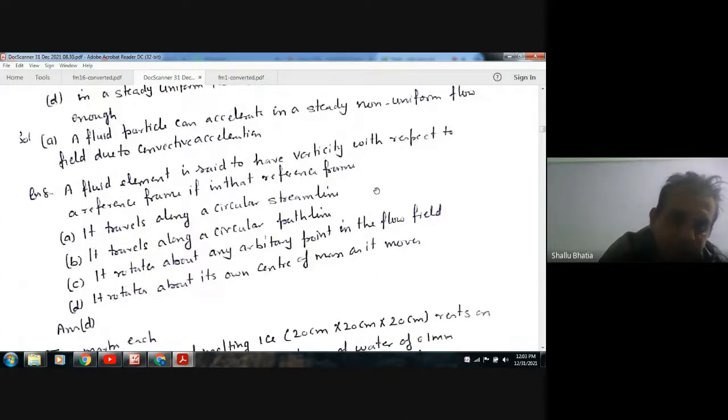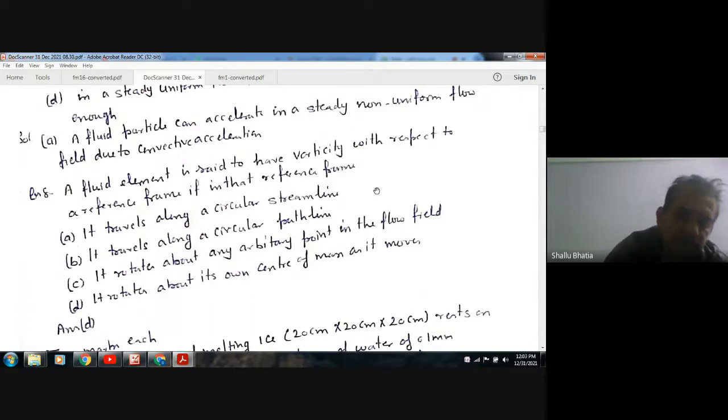A fluid element is said to have vorticity with respect to a reference frame if, in that reference frame, option A: it travels along a circular streamline. B: it travels along a circular path line. C: it rotates about any arbitrary point in the flow field.